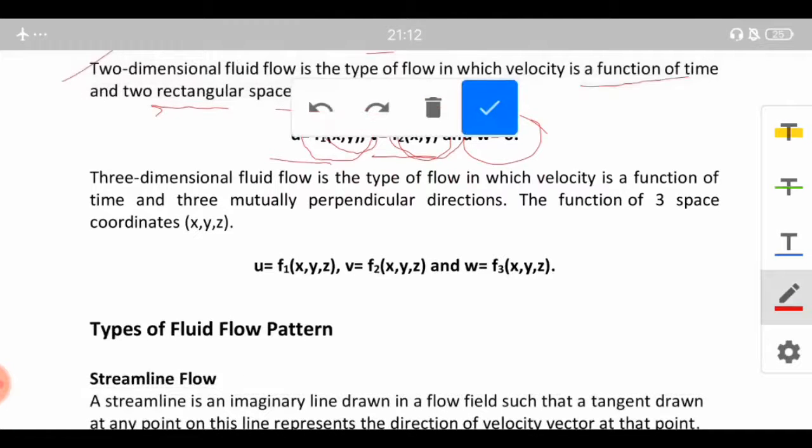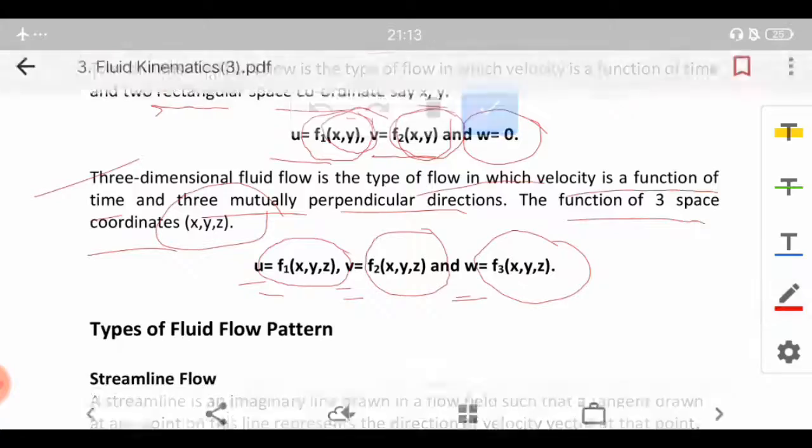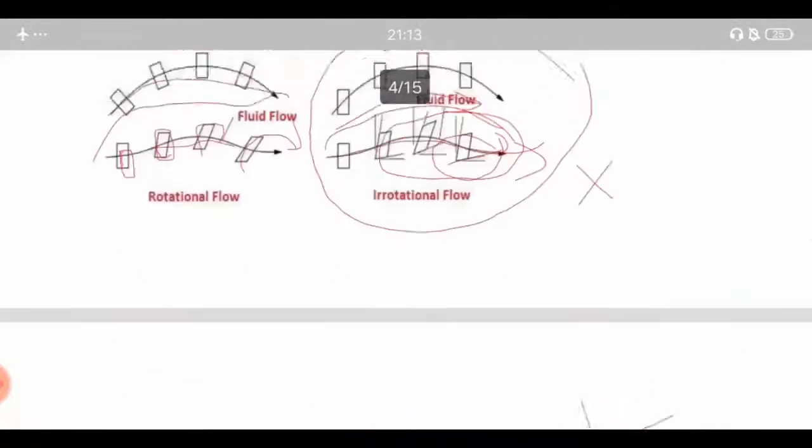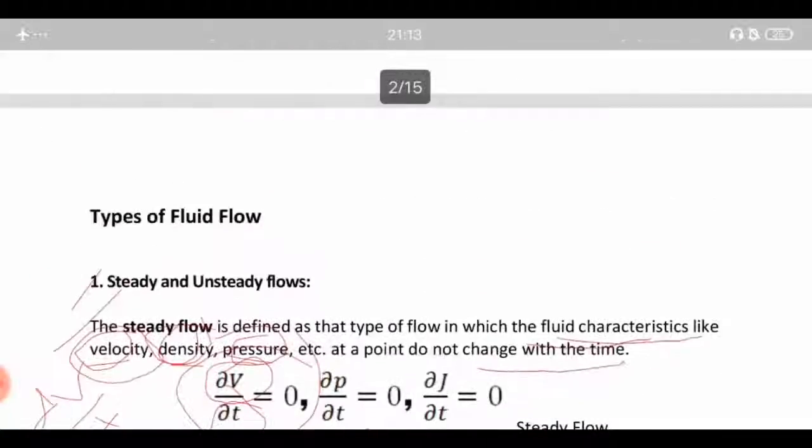Finally we have the three-dimensional flow, in which the type of fluid in which velocity is a function of time and three mutually perpendicular directions. The function of the three space coordinates x, y, z. So basically all the three parameters u, v and w will be considered, and they will have functions with respect to all the three dimensions or all the three axes, that is x, y and z. So these were the types of fluid flow which can occur in real life.